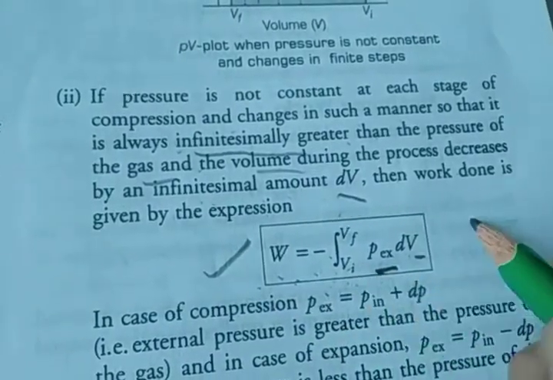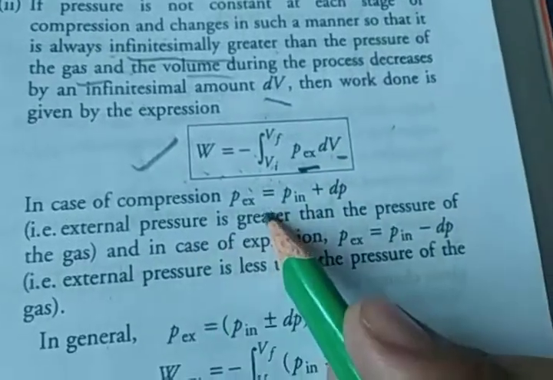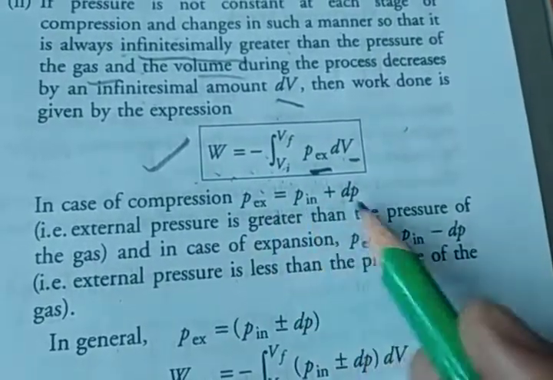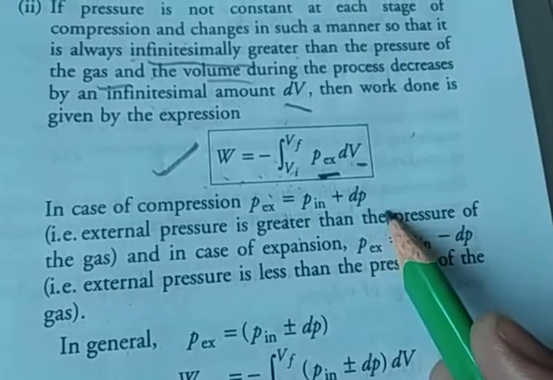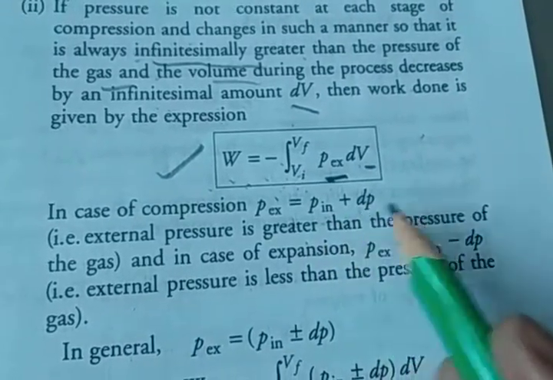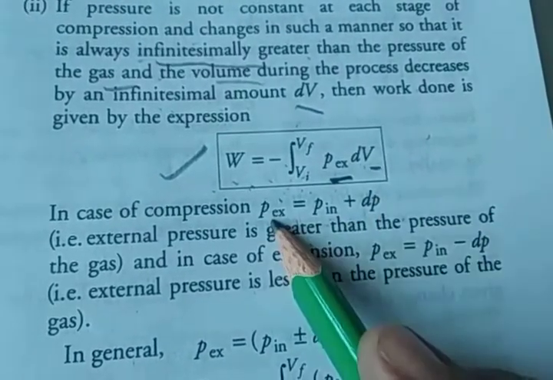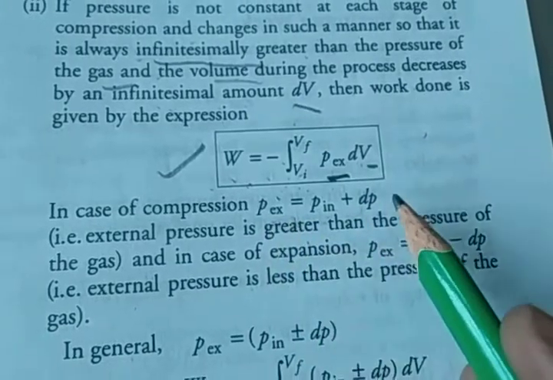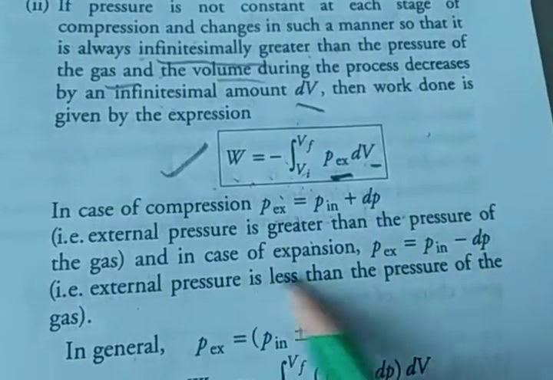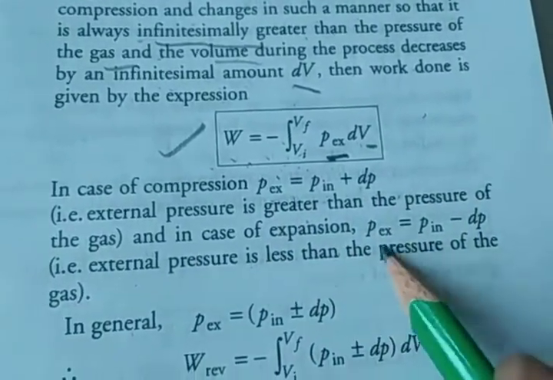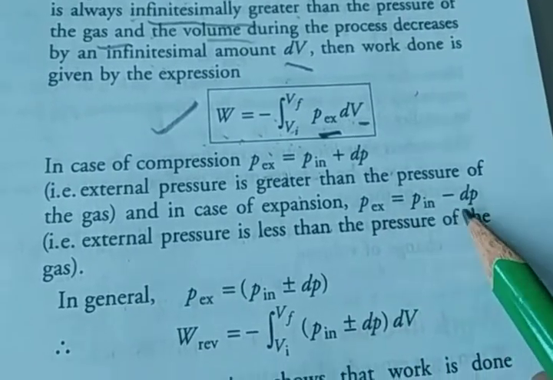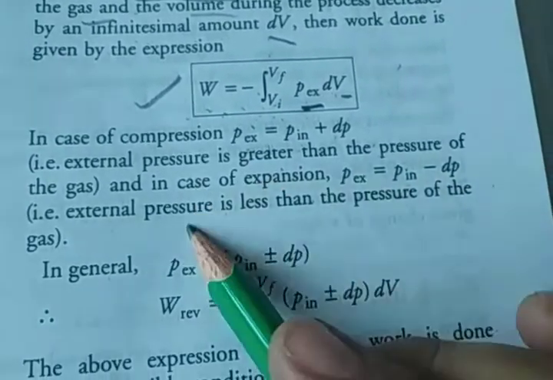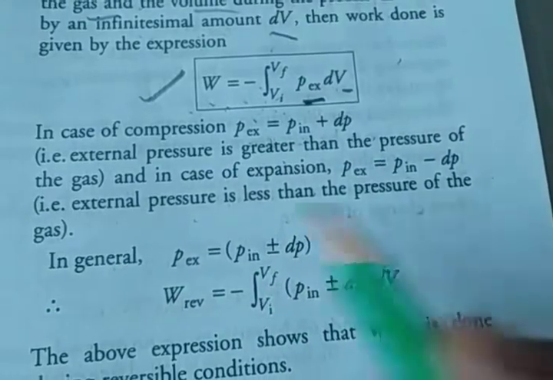In case of compression, PEX is equal to the inside pressure plus dP, so the external pressure is greater than the pressure of the gas. In case of expansion, PEX is equal to Pin minus dP, so the external pressure is less than the pressure of the gas.